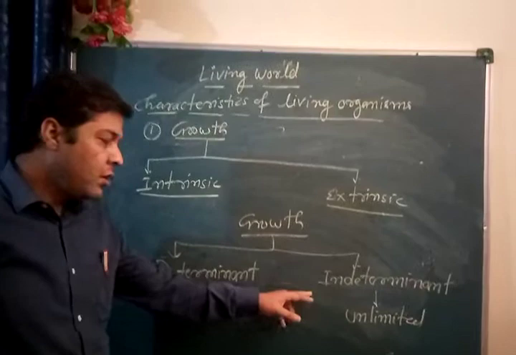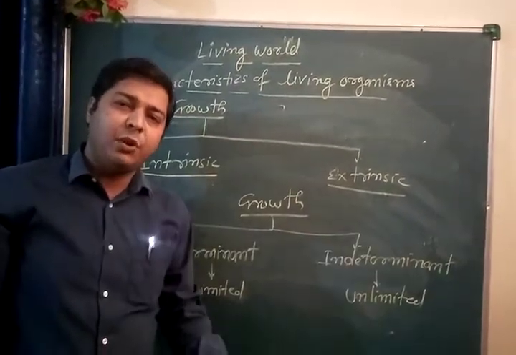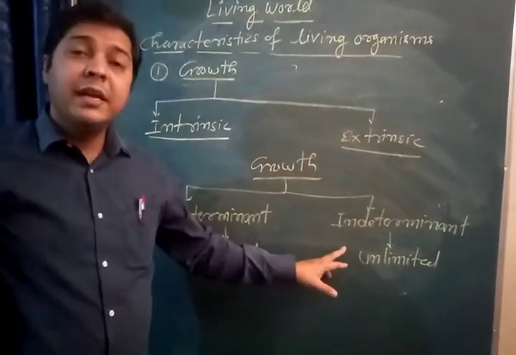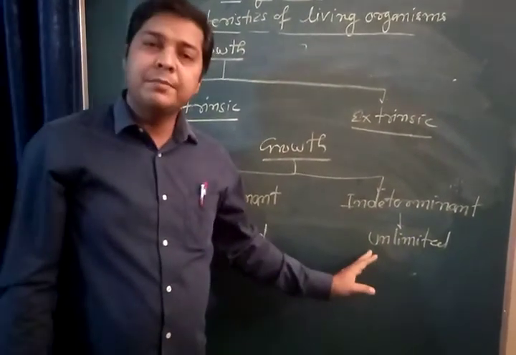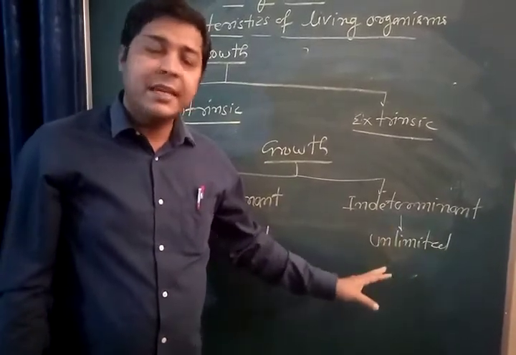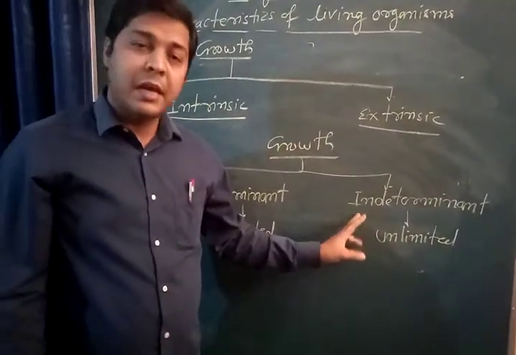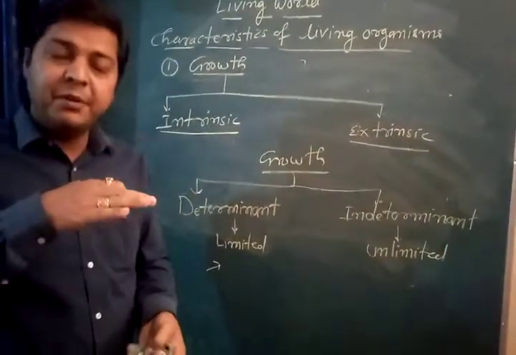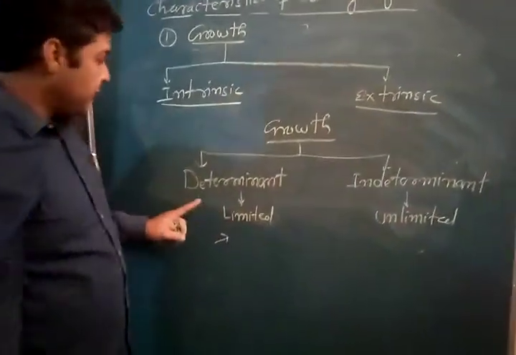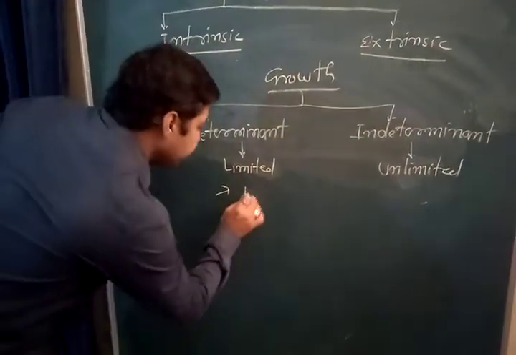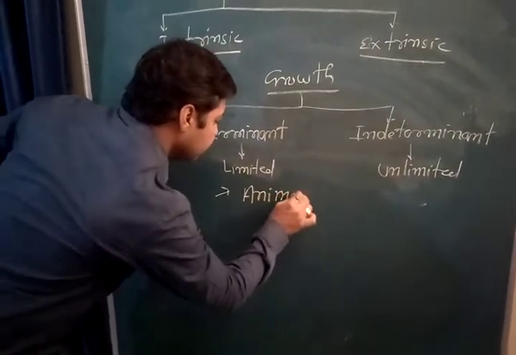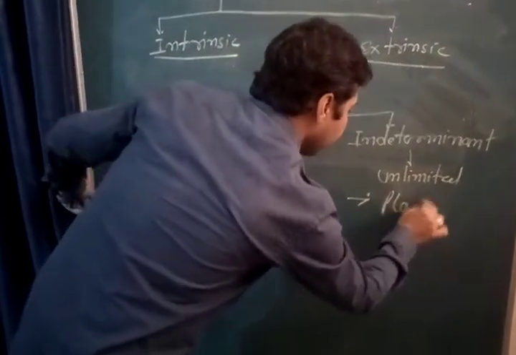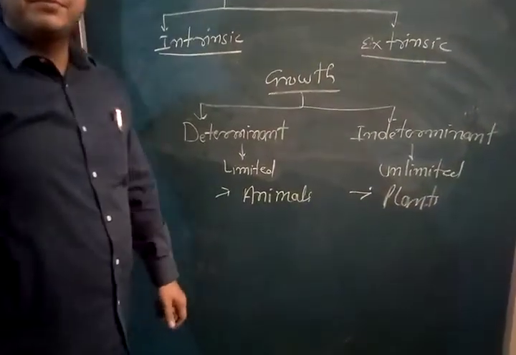The growth which takes place during the entire life cycle of a living organism, meaning the growth is not limited, is called indeterminate growth. What would be the example? Plants are examples of indeterminate growth. And if at a fixed interval of time, at a fixed age, the growth stops, then this is called determinate growth. Animals are the example here. Clear?